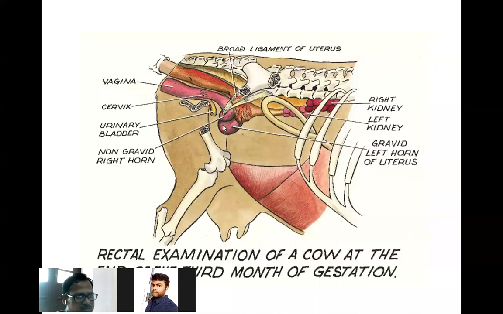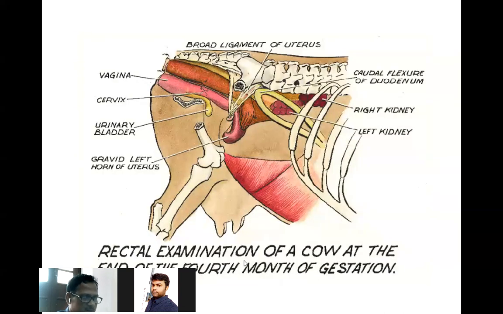It goes down. Grab the left horn of the uterus. You see here how this is going down. This is the difference at the end of 3 months. But at the end of the 4th month, you see here your hand is not able to follow this. Your hand is not able to touch or feel the fetus.